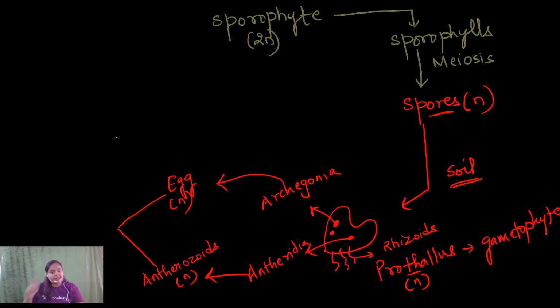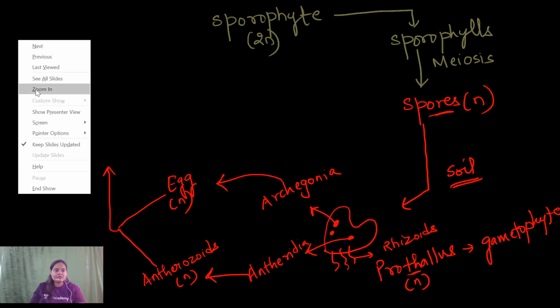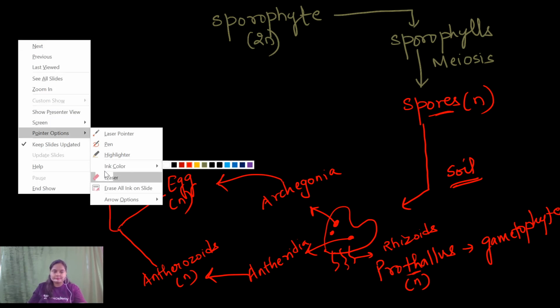When the male gamete reaches the female gamete with the help of water, this condition is known as zoidogamous condition, as we have seen in bryophytes and also in the pteridophytes. With the fusion of male and female gamete, a diploid structure is formed, and this diploid structure, my dear students, is termed as zygote.